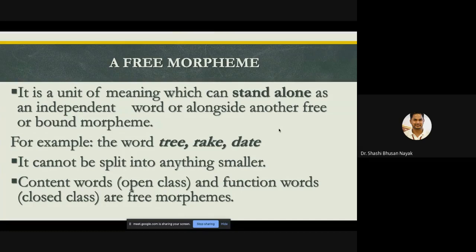I'll tell you how they are content words in due course of time. Just wait. I believe it is in your study material. There is content word and structure word. Let me navigate to that, and I'll give you that. Just wait. Content word and structure words. Okay.